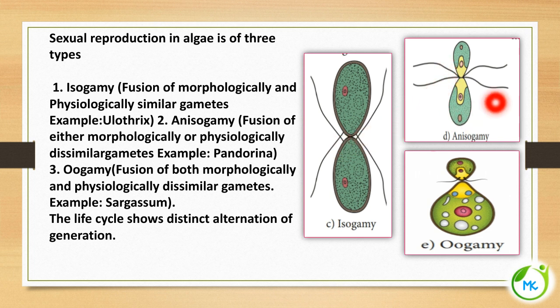So in this picture, we can very well see that they are morphologically dissimilar. This is a larger one, this is a smaller one, so they are morphologically dissimilar. So such fusion is called anisogamy.